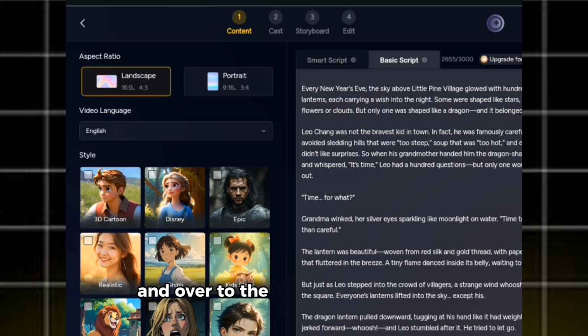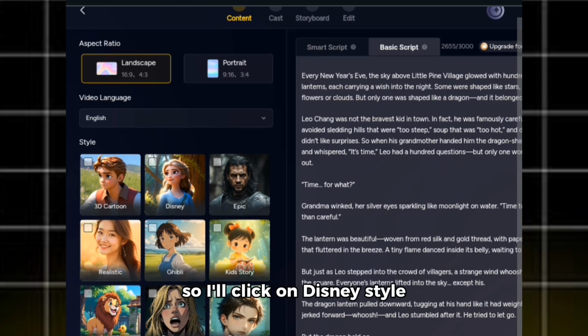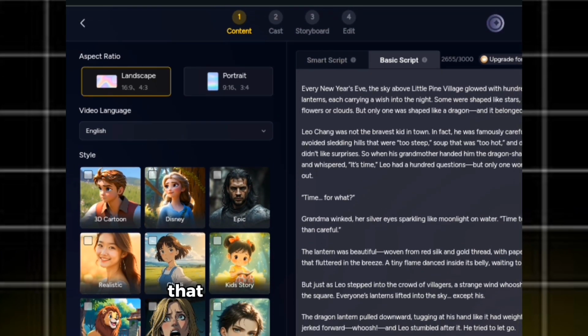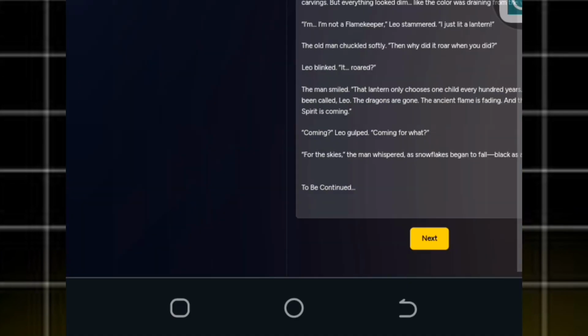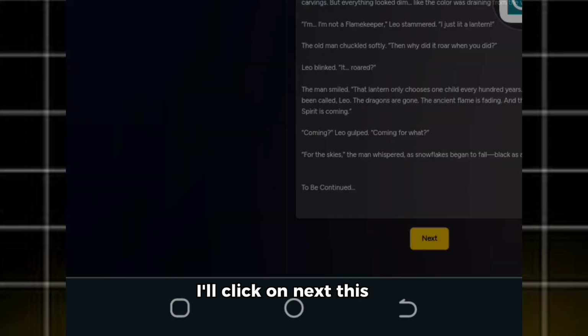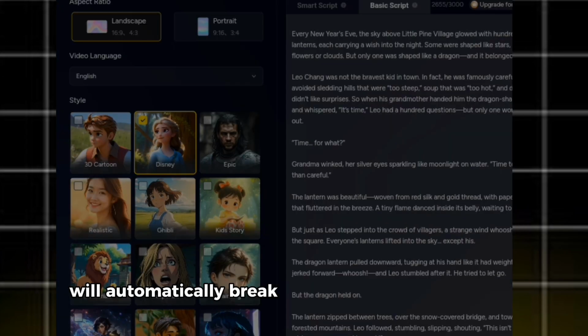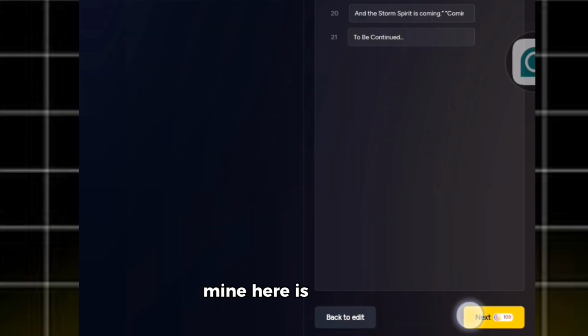And over to the video style. Any video style you wish, but I want to produce a Disney style. So I'll click on Disney style. So you can see different video styles, they're epic, 2D video and others. So I'm clicking Disney and I'll go over to next. I'll click on next. This AI will automatically break down your script into shots. Mine here is 21 shots.